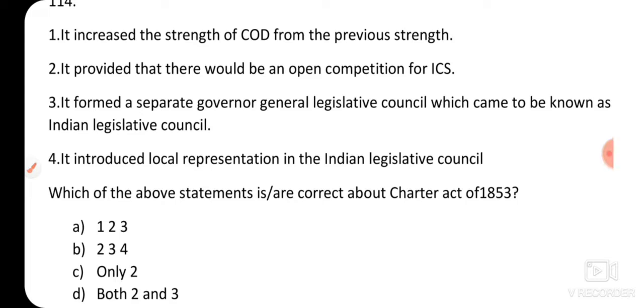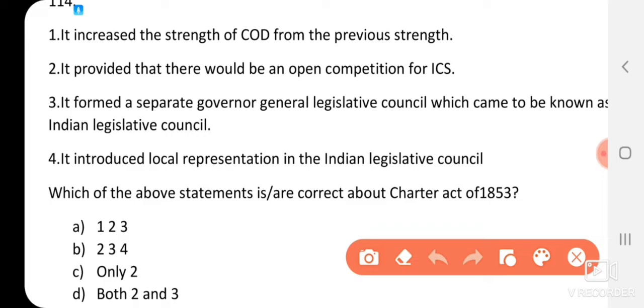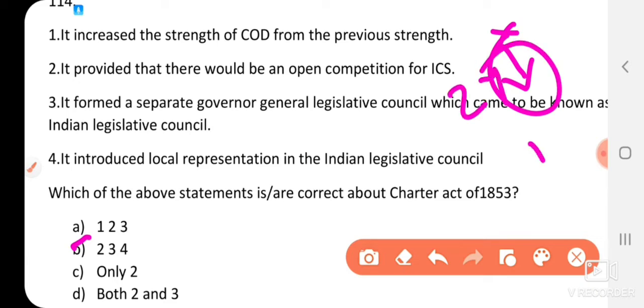So the correct answer will be option B, 2, 3, 4. Because statement 1 is wrong. It did not increase the strength of Court of Directors. Instead, it decreased the strength of Court of Directors from 24 to 18 members. Earlier there were 24 members in Court of Directors, but according to the Charter Act of 1853, there will be only 18 Court of Directors members. So that's why statement 1 is wrong.